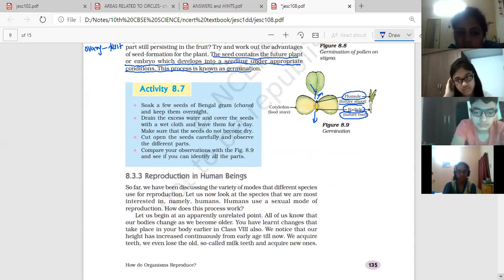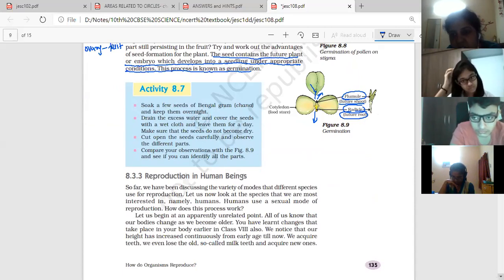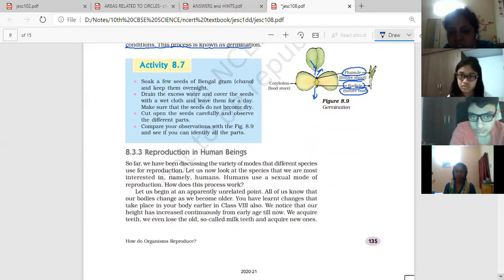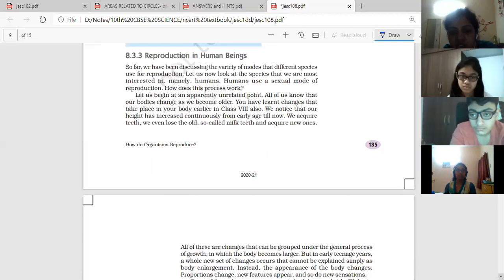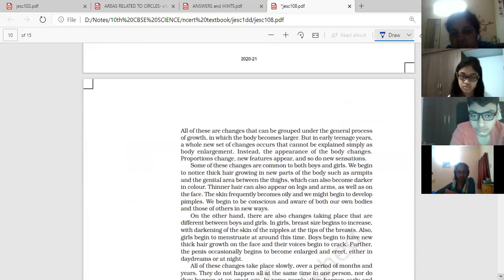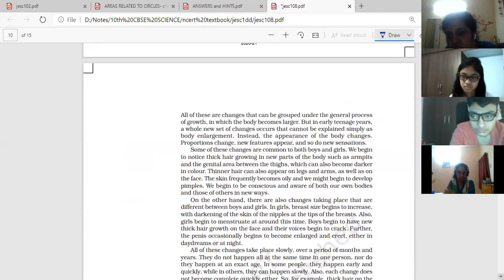Yes, ma'am. Then reproduction in human beings. For that, first at the pubertal stage, what are the changes? Secondary sexual characters change, which you need to know for male and female differently. At pubertal changes, you need to remember at least 2 to 3 differences in the secondary sexual characters of males and females.